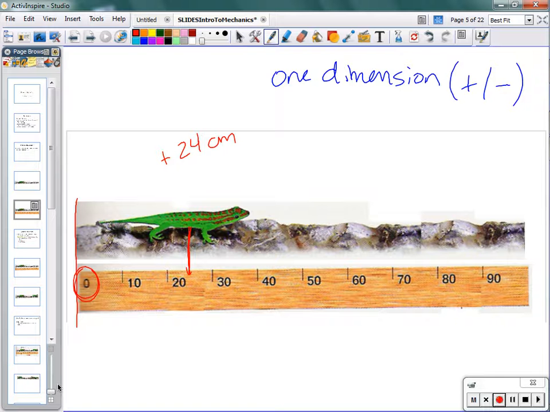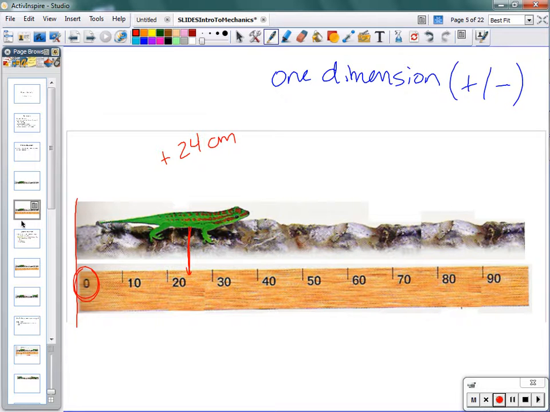Again, if you don't know where this rock is in relation to anything else, like what room it's in, or what building it's in, or what city it's in, saying that the position of the lizard is positive 24 centimeters doesn't really do you a whole lot of good. But the point here is that we start adding some context to our description so we can make the description a little bit more detailed. Okay?